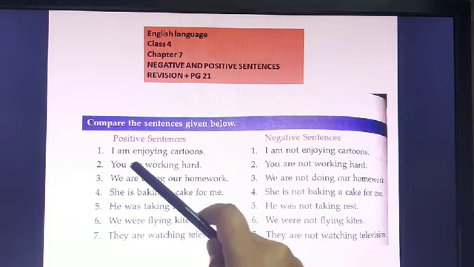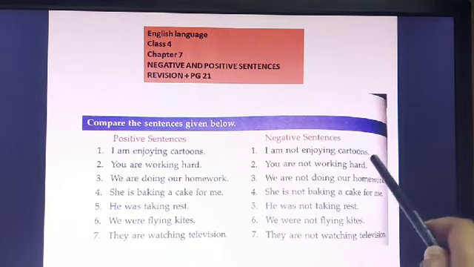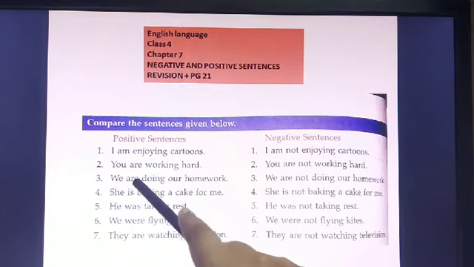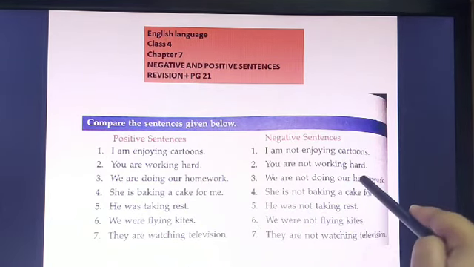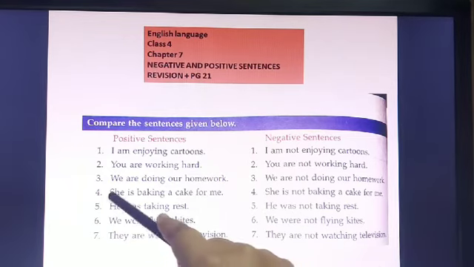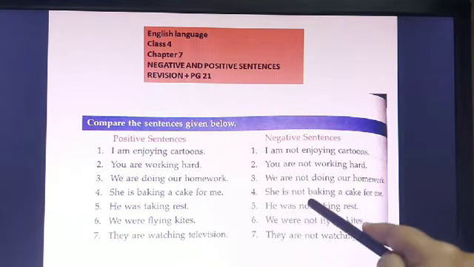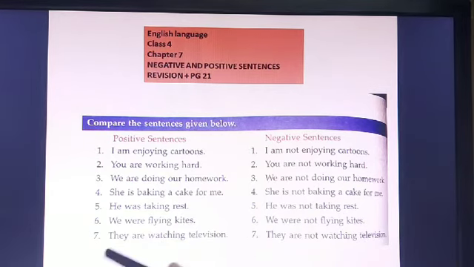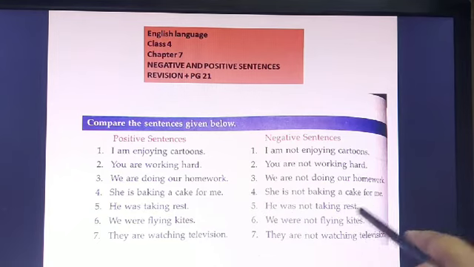Okay. Number 2, you are working hard. You are not working hard. Number 3, we are doing our homework. We are not doing our homework. Number 4, she is baking a cake for me. She is not baking a cake for me. He was taking rest. He was not taking rest.